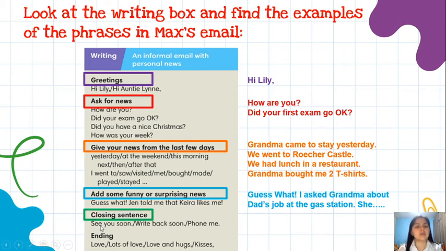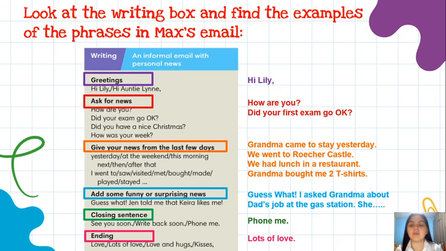Of course, you have many options. You can say see you soon, you can say write back soon, phone me, right? And in Max's email, we have the example of phone me. And the last part is the ending, right? The ending. In this chart, you will find love, lots of love and hugs, kisses. And in the example, we have the expression lots of love, okay?